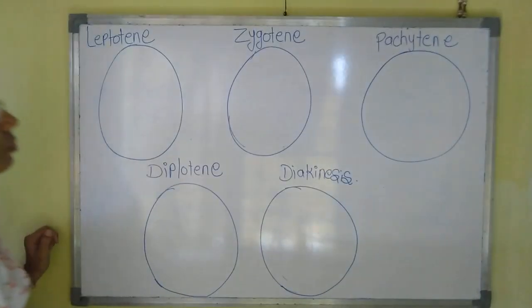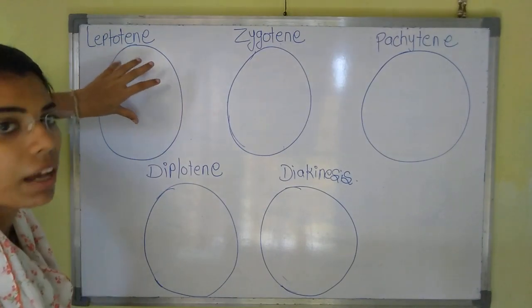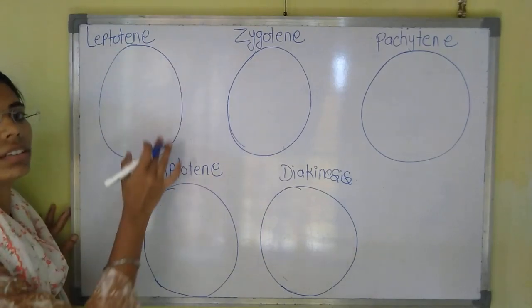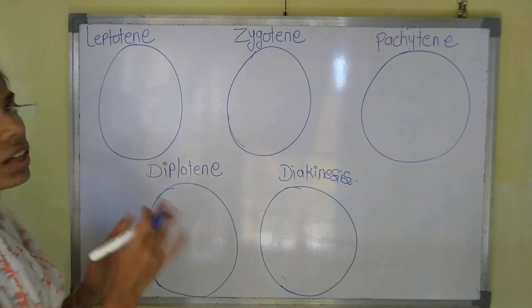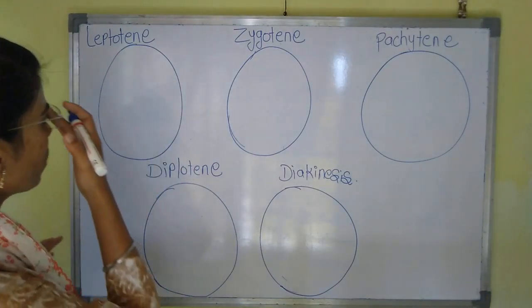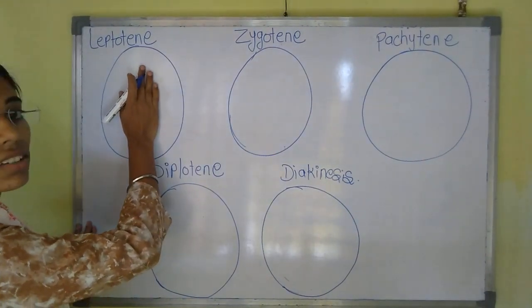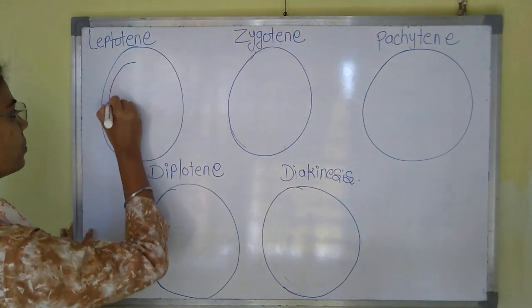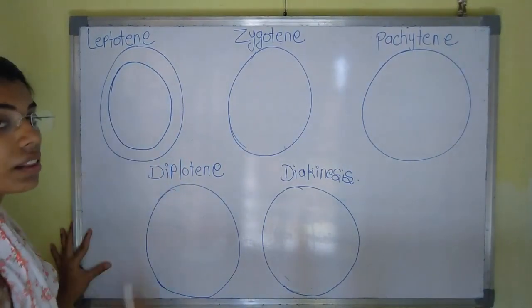Okay, now we will see leptotene. What happens exactly in leptotene? We will see that. First of all we will see the structure of a cell. Okay, this is a cell. Now what will the cell consist of? The cell will consist of the cell membrane. Okay, this is the cell membrane.